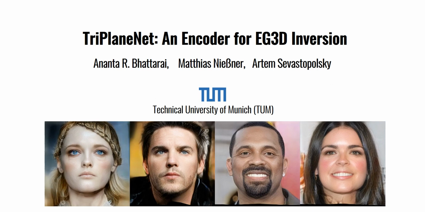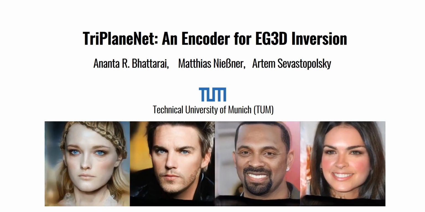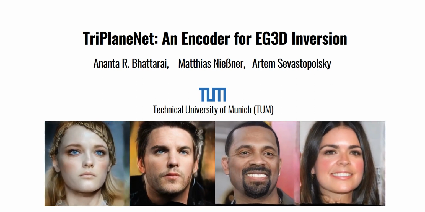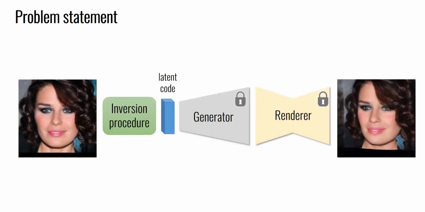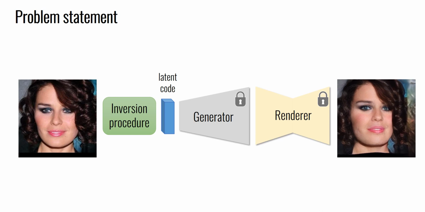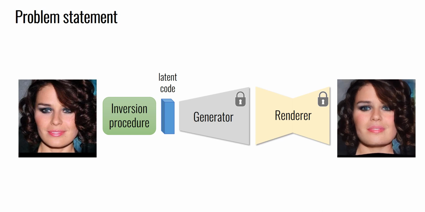We present TriPlaneNet, an encoder for EG3D inversion. Given an input image, GAN inversion techniques try to infer the latent code in the GAN space that represents the input image in the best way. Compared to 2D GAN inversion, doing the same in 3D is a challenging task, as the inversion needs to both preserve the identity of an input image and satisfy the 3D consistency constraint in generated novel views.